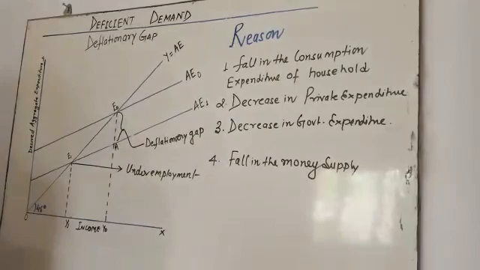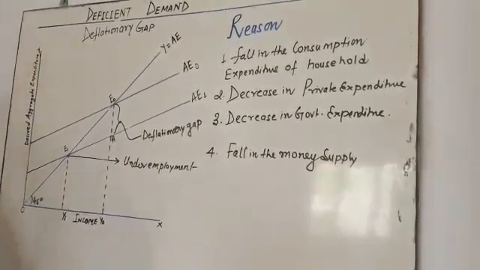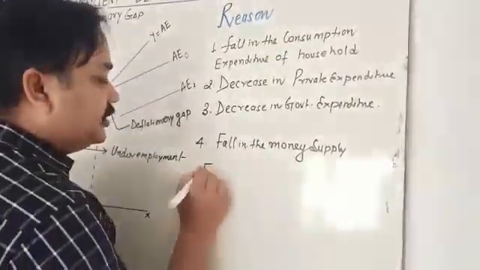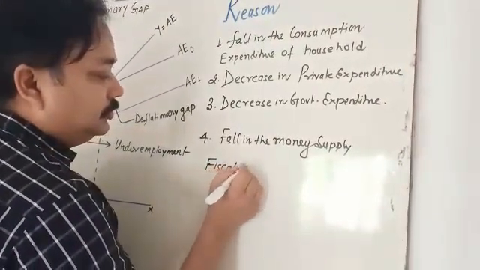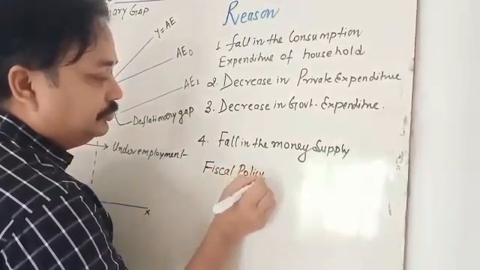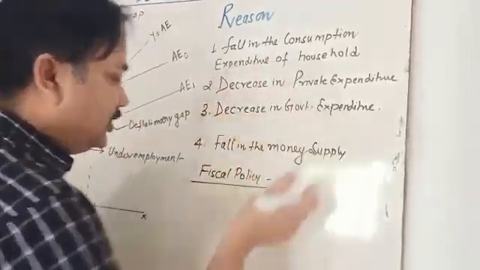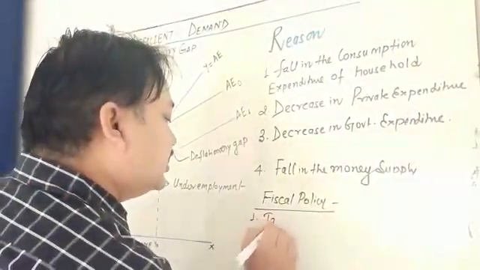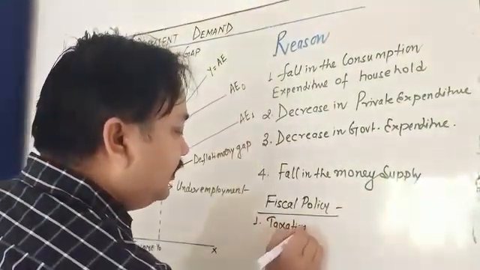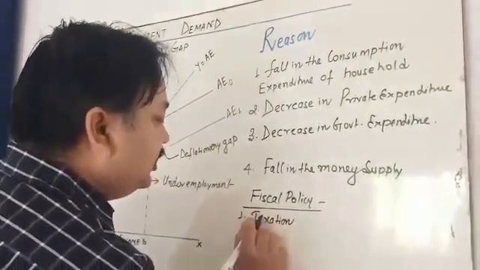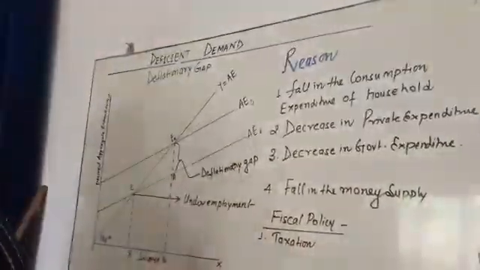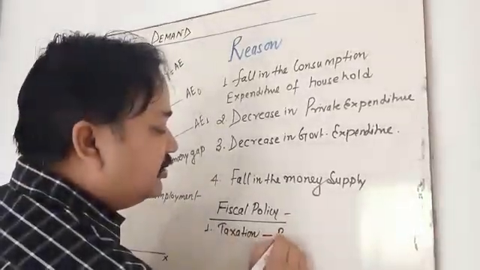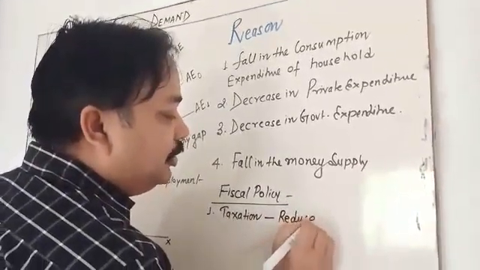So the fiscal policy and monetary policy. First, the fiscal policy. You have to write down fiscal policy to correct the deficit demand or excess supply. The first is taxation. You write down taxation. This time, is tax going to increase or decrease? Decrease. The government wants to reduce the tax, by which the consumption is going to be increased.